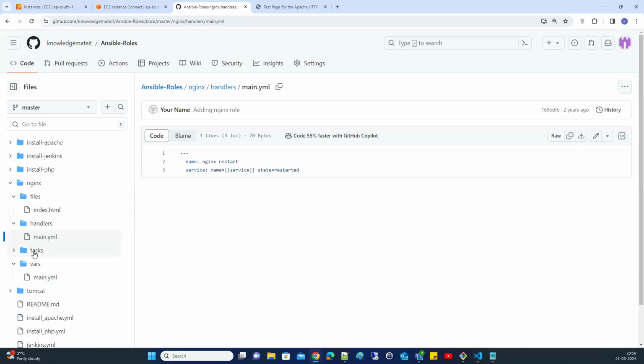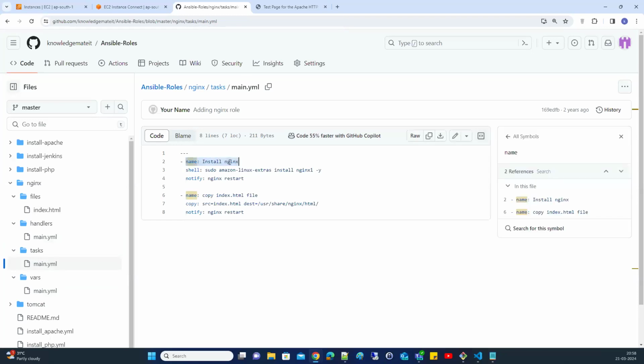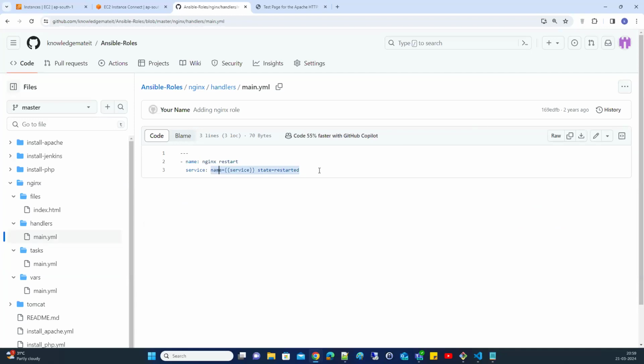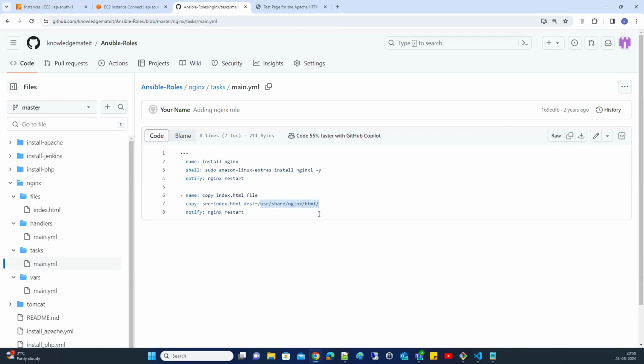Okay, and we have one more folder, the tasks folder. Within the tasks folder will be the tasks, right? You can see you're trying to install Nginx using a shell command, right? You're trying to install Nginx and you're trying to start the service using notify. Notify means it will go to the handlers and start that particular service. And you have one more task, that is copying the index.html file to which folder? The /usr/share/nginx/html folder. So once you have copied a file, you also need to start the service. That's why we are going here, right? Restart. So now let me execute this.